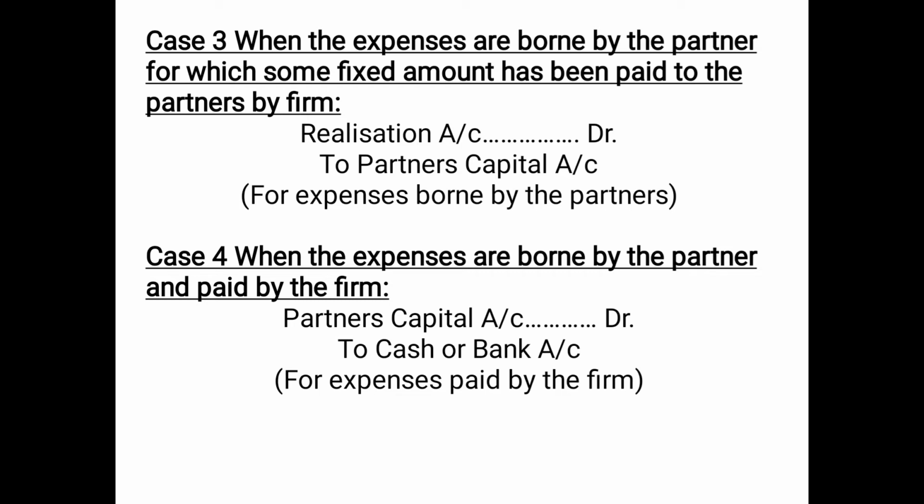So it will carry a debit balance. And since for the time being it is paid by the firm, therefore cash or bank balance would decrease, and therefore we will credit cash or bank account. So in this case, the entry will be partner's capital account debited to cash or bank account, that is for expenses paid by the firm.